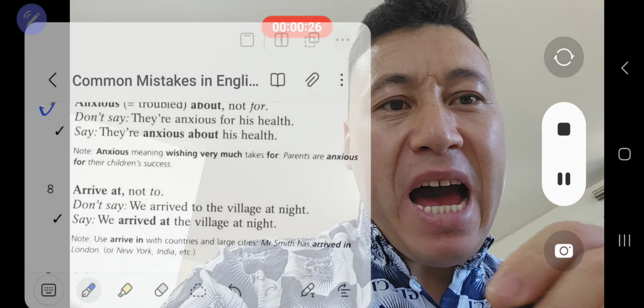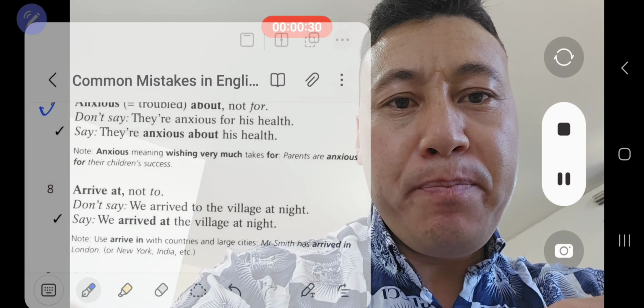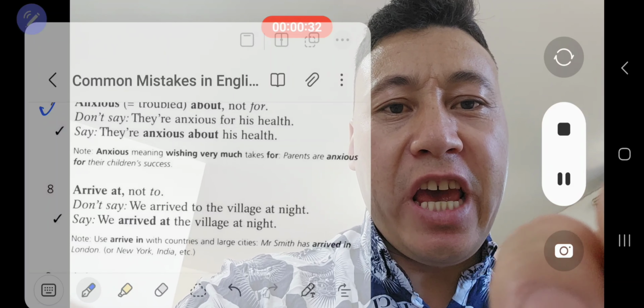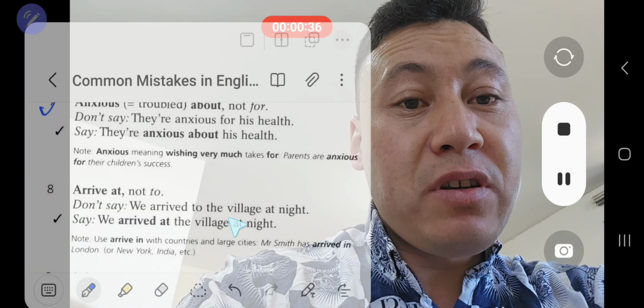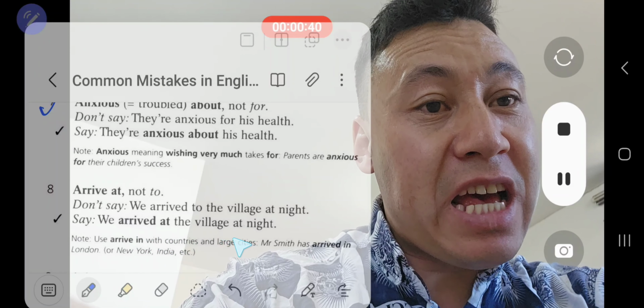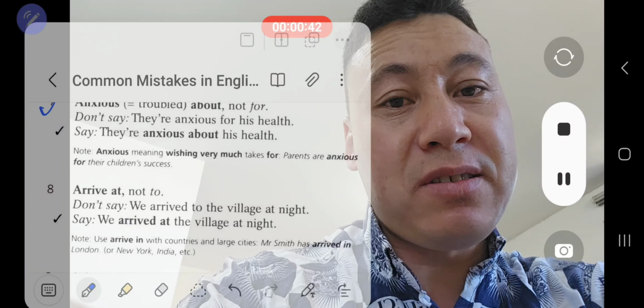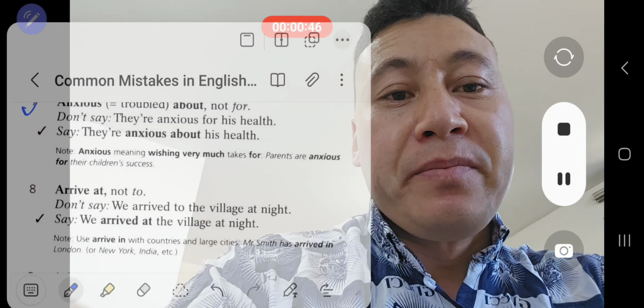Now, coming back again, arrive at or arrive to. You cannot say we arrived to the village at night, but you can say we arrived at the village at night. That is correct to say, the correct preposition, the correct collocation to be used.